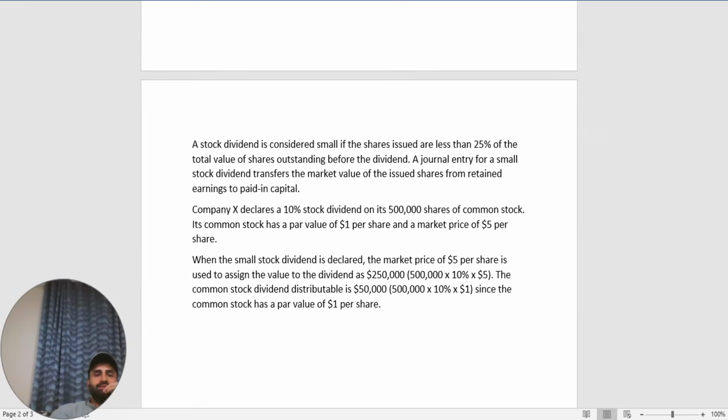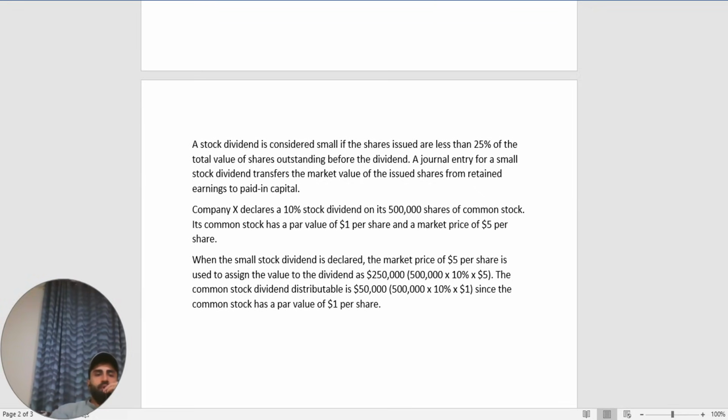Company X declares a 10% stock dividend on 500,000 shares of common stock. The common stock has a par value of $1 per share and a market price of $5 per share.